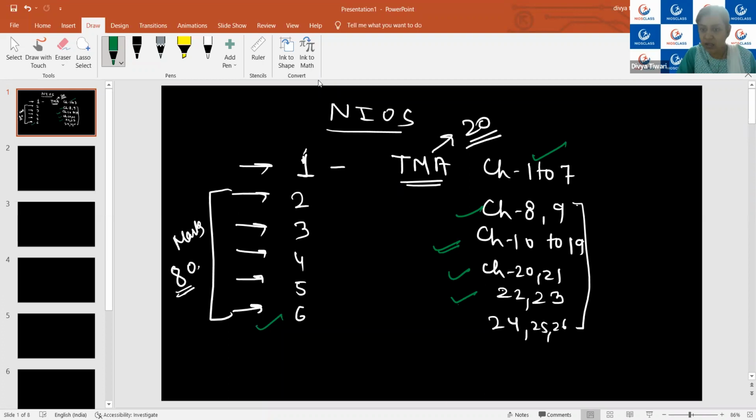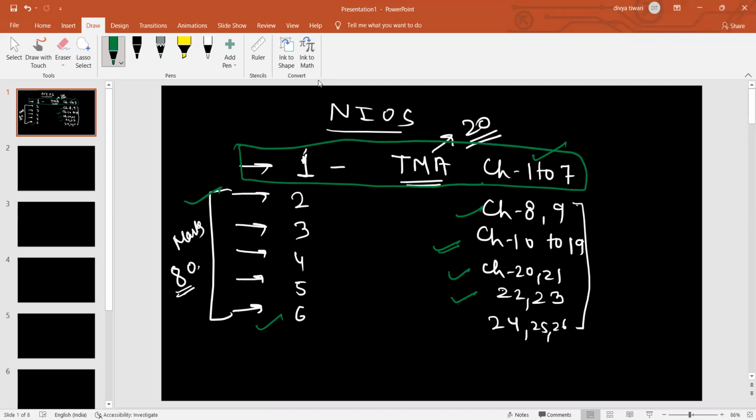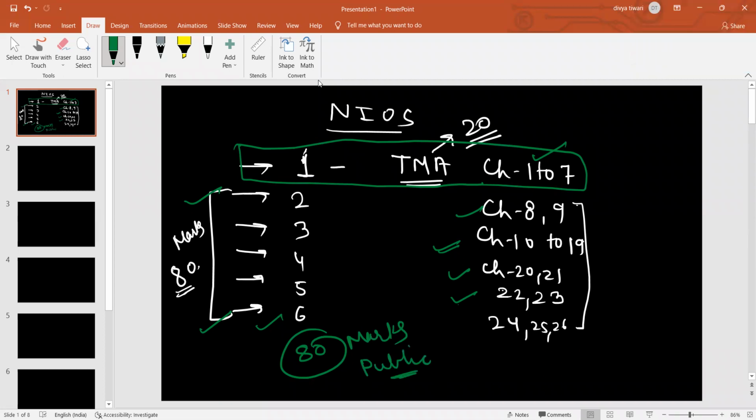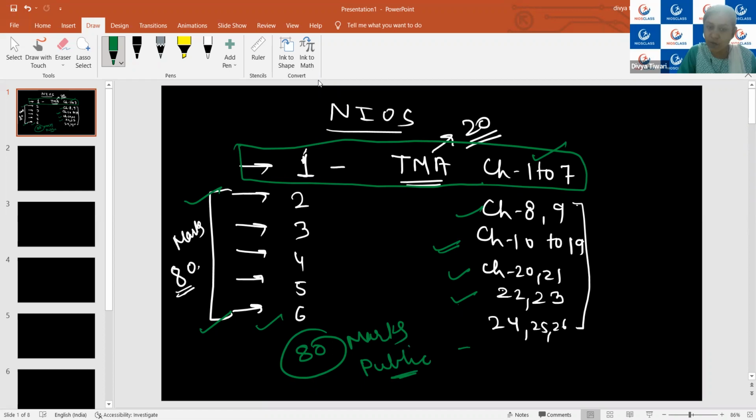Aarti, Gitika, if you have any issue then please ask. There will be 6 modules and TMA is 20 marks and the other is 80 marks. This is only for TMA for 20 marks, and the rest, from module number 2 to 6, you will be having an 80 marks paper. This will be your public examination syllabus. So the paper you will be writing for the examination, you will be having from here.